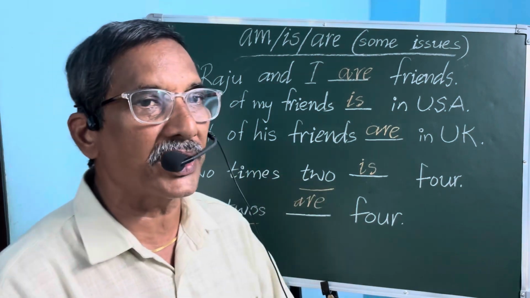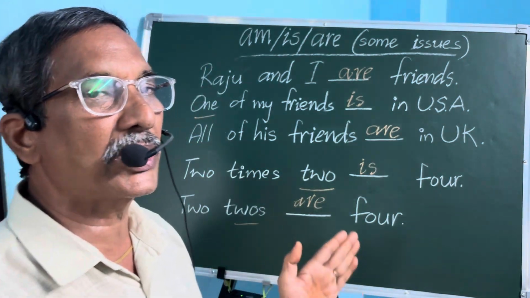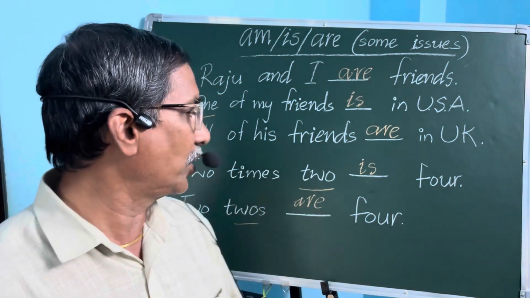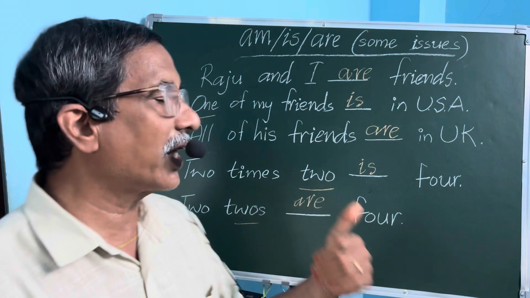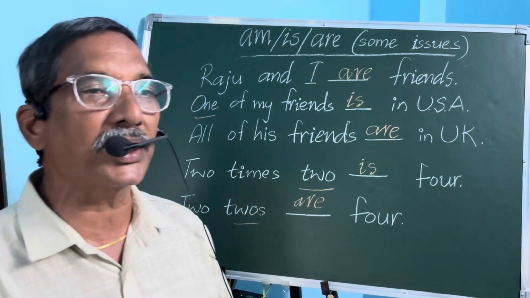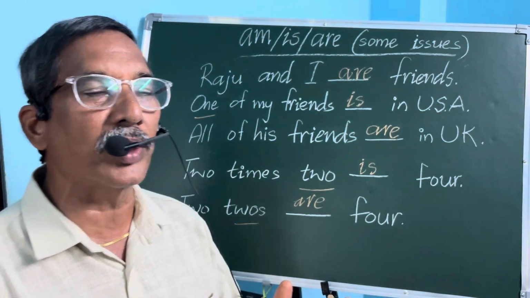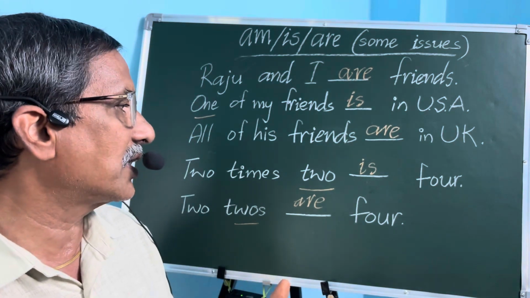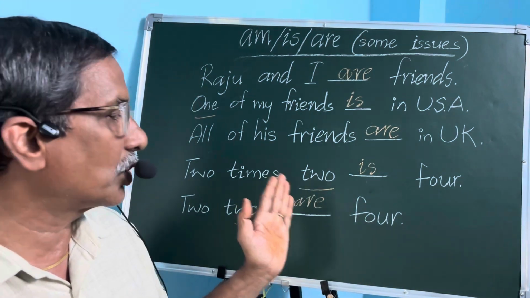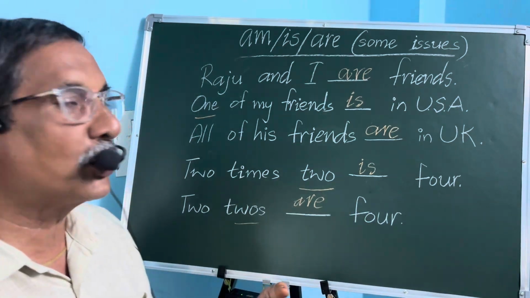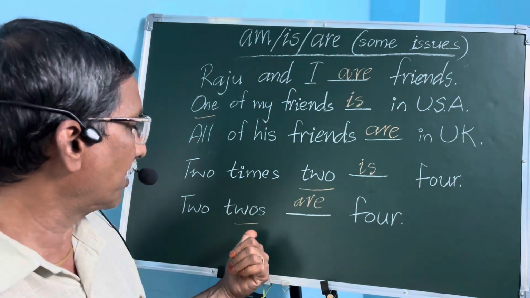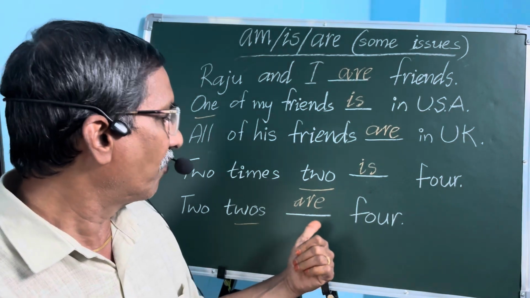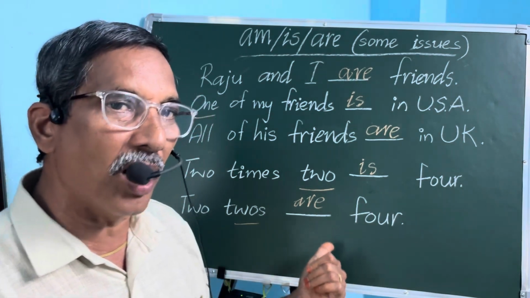All of his friends, many friends. So here the subject is plural, so we used are. All of his friends are in UK. Come to the next one. Two times two is four. The subject is number two, not two things. So two number is the subject here. And two twos are four. Here the subject is two twos, two things. So we used the plural verb are here.